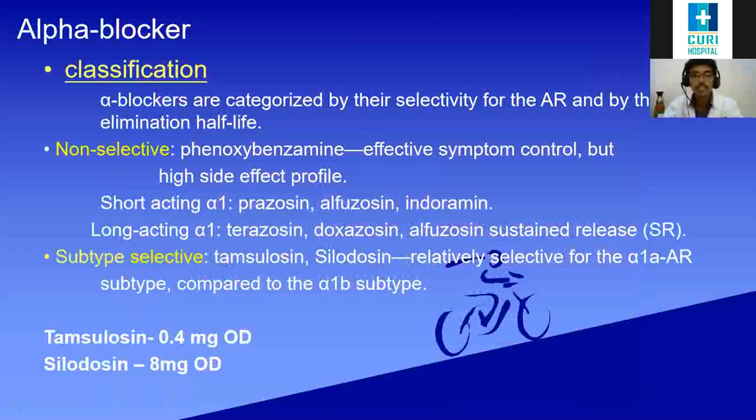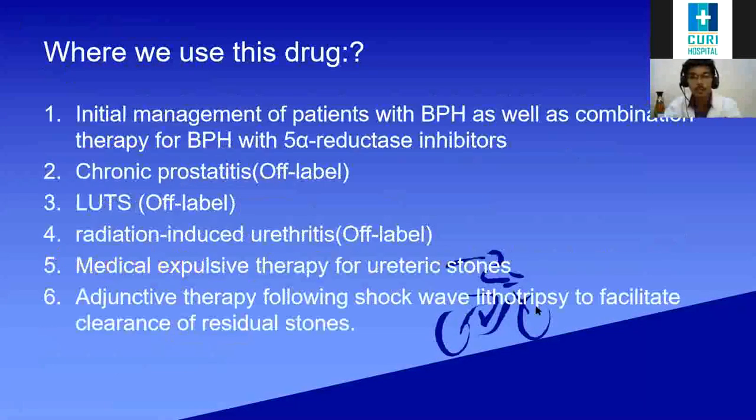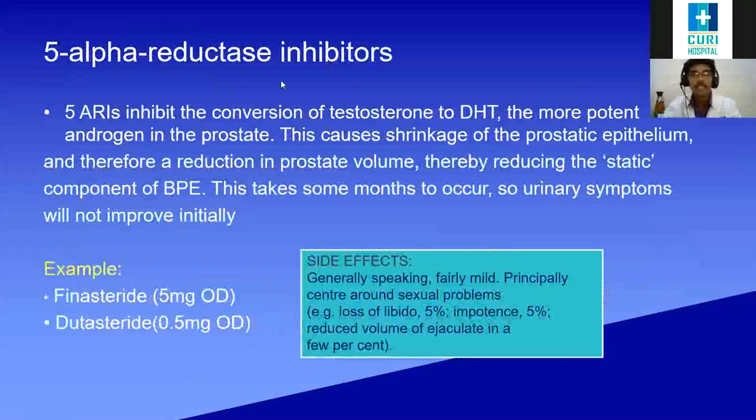Okay, then adjunctive therapy. When we do the lithotripsy and we break the stone in the ureter, we facilitate the clearance of the residual stone. Okay. So next we go to the 5-alpha reductase inhibitors. So we should know first what is the use of 5-alpha reductase.